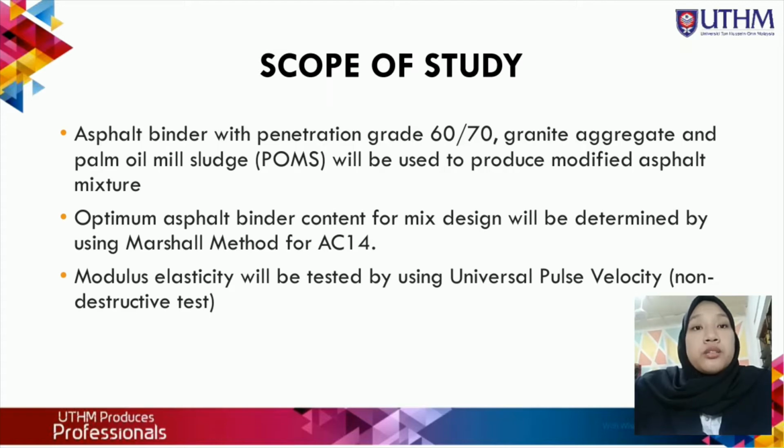The optimum asphalt binder content for the mix design will be determined using the Marshall method for AC14, and the modified elasticity will be tested using the ultrasonic pulse velocity non-destructive test.